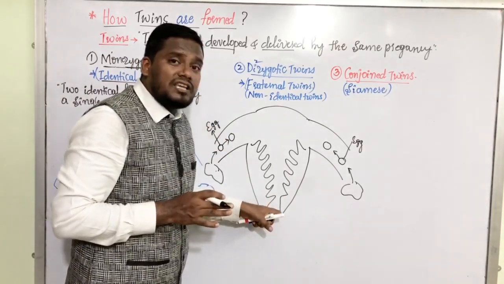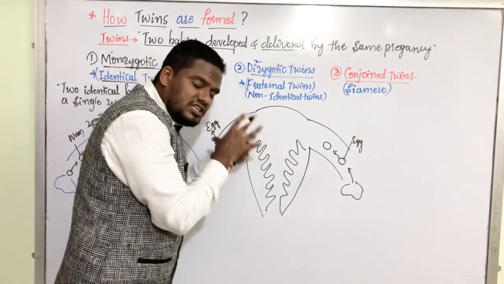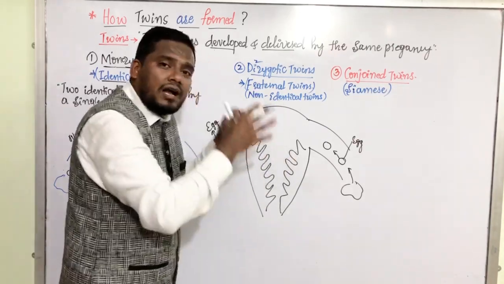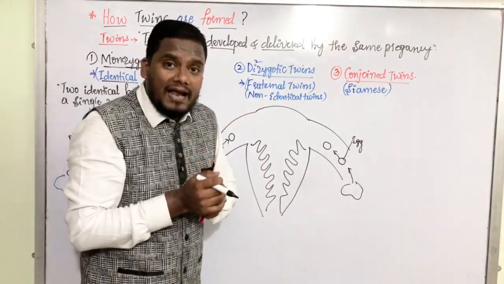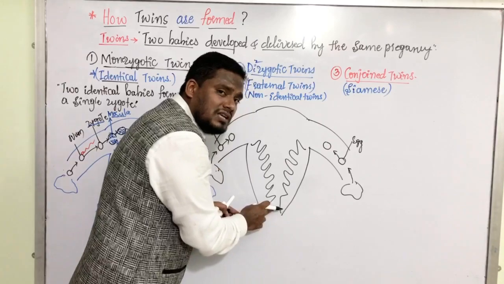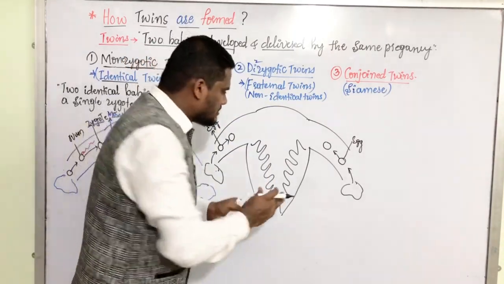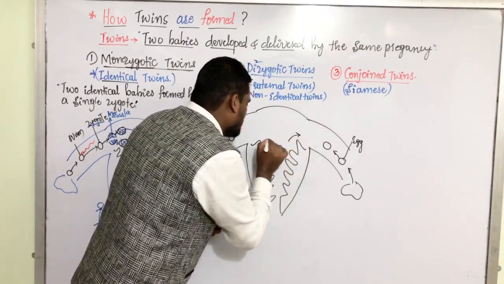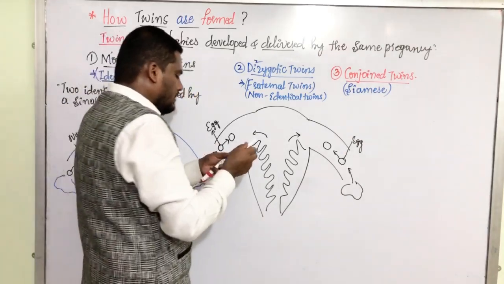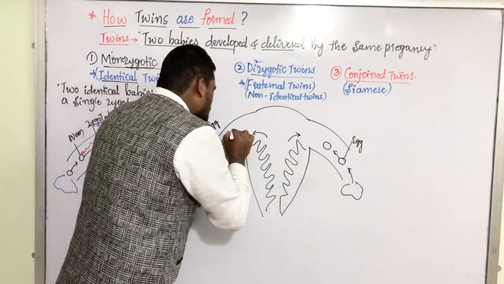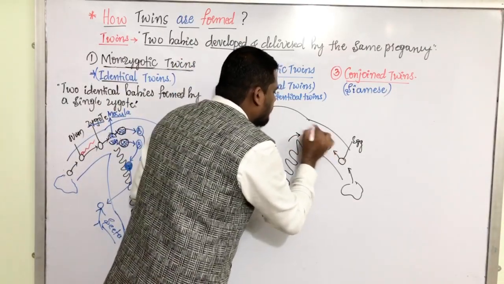If suppose in this situation this female had a coitus, this female had a sexual intercourse, then the male person releases millions of sperms, millions of sperms. Some of the sperms go this side and some of the sperms go this side. Any one sperm comes to this egg and fertilizes it. Here also the sperm comes and fertilizes this.